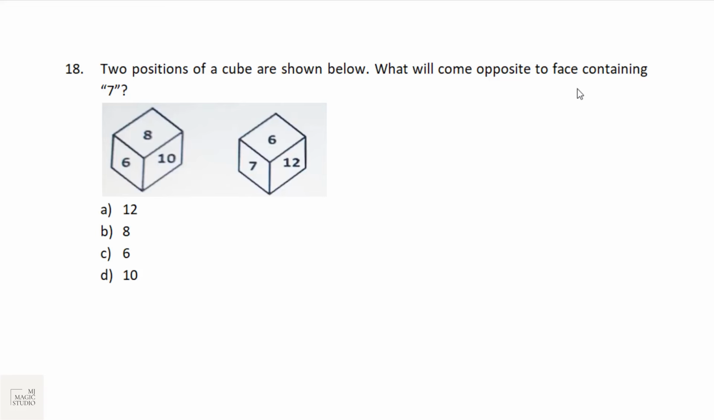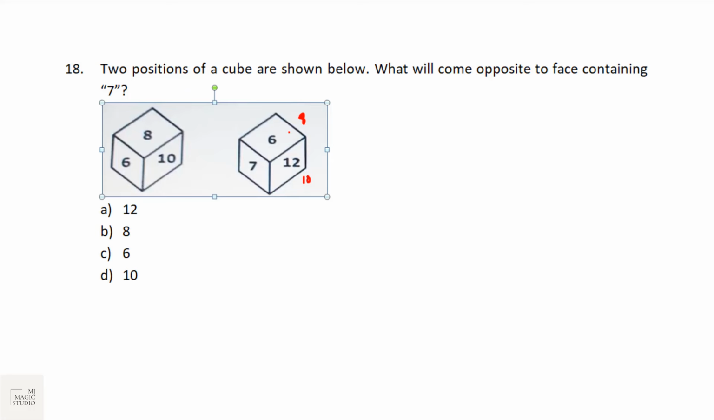So I said bucket number 18 and 19 would be from cubes. Let's give it a try. To solve these kinds of questions, try to keep an eraser or anything which has 6 faces handy with you, and try to put up numbers and visualize. It is 6, 8, 10. So on this side, if I put 8, then 10 should be overlapping with 12.